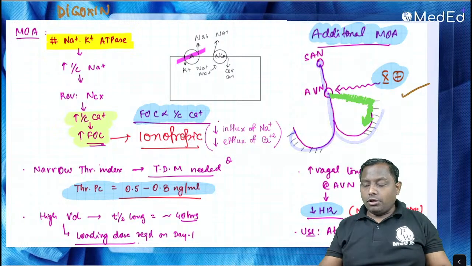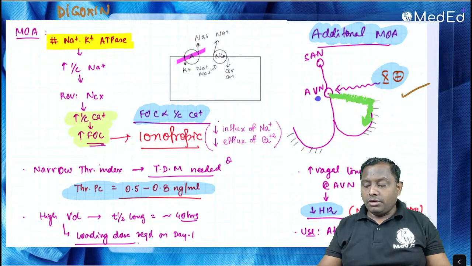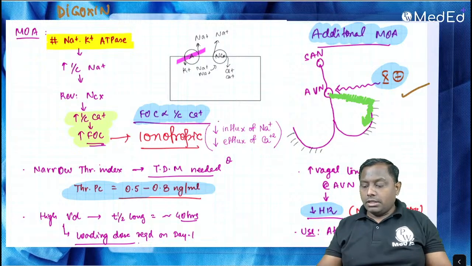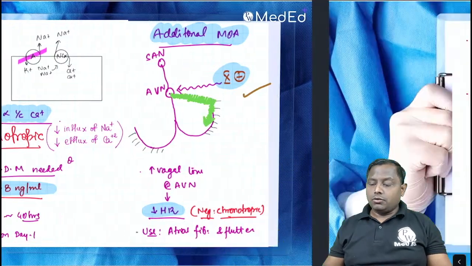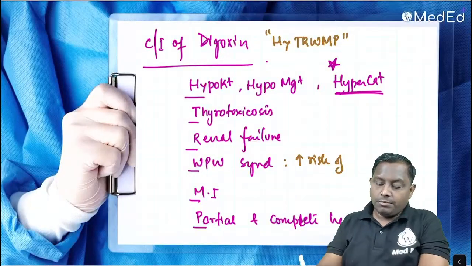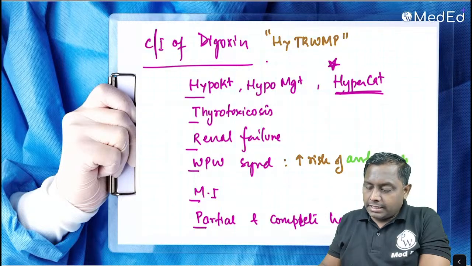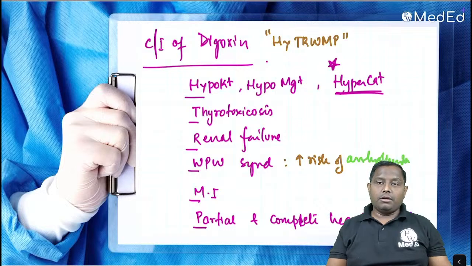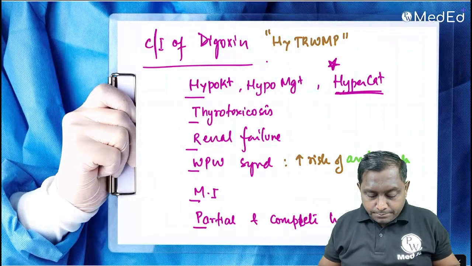But if you are going to inhibit the nodal tissue, because at the nodal tissue there is already AV nodal delay, and if you are going to give a drug that is further going to slow down the firing from the nodal tissue, then automatically this will be more predominant. This will not go ahead and this will automatically become more predominant. Okay. So in a patient with WPW syndrome, there will be increase in the risk of arrhythmia due to the accessory pathway that is present called bundle of Kent. In MI patients we are not going to give, there will be increase in the risk of arrhythmia. Partial and complete heart block also we will not give it.